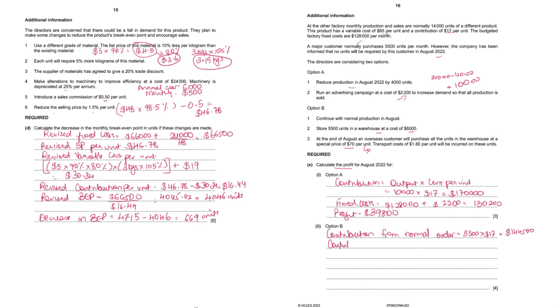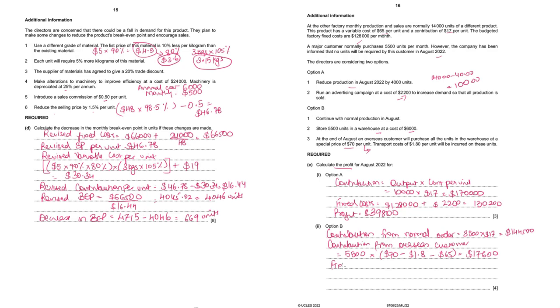And contribution from overseas customer: 5,500 units multiplied by $70 is the selling price minus $1.8 is the cost of selling, transport cost, and variable cost given is $65. So $3.2 per unit contribution into 5,500, 17,600.